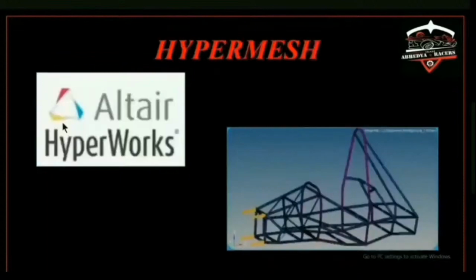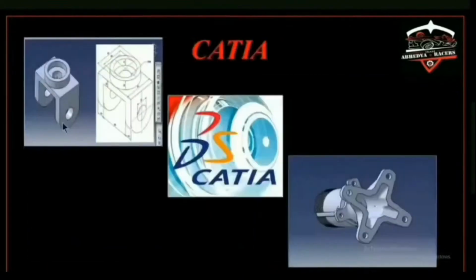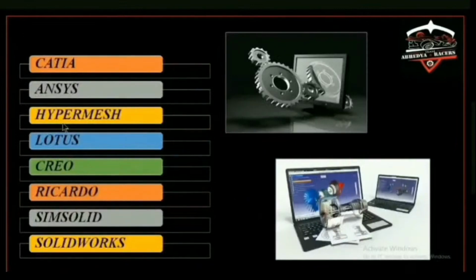For body paneling, we use Creo software as this software is better for designing the body panels. Apart from this, Creo is the best software to create the nose. We use Ricardo for our radiator.